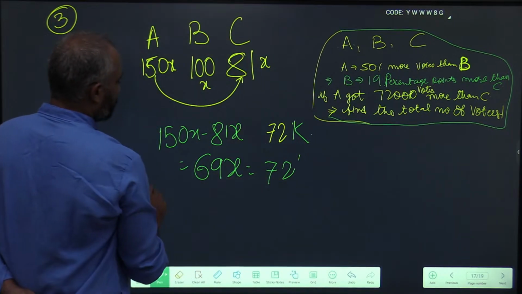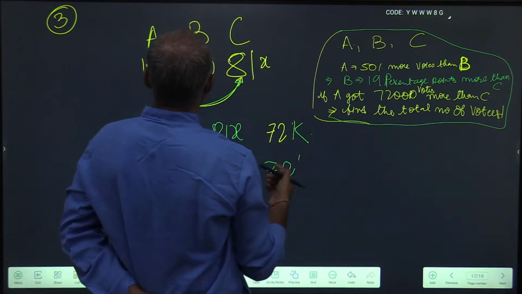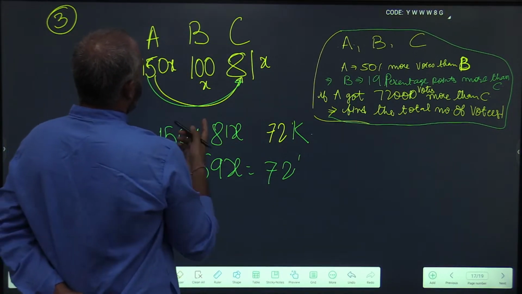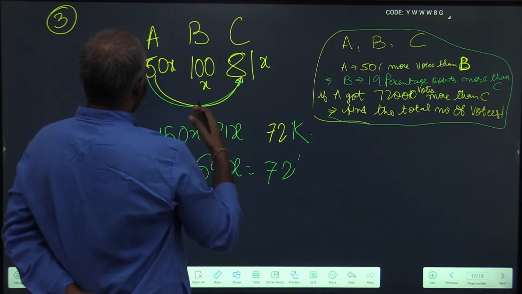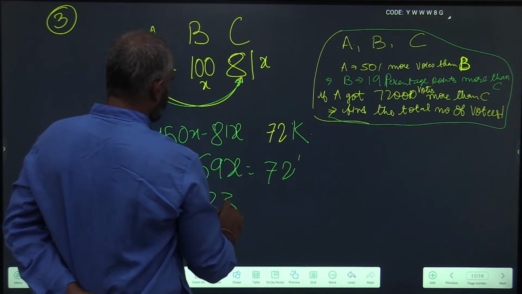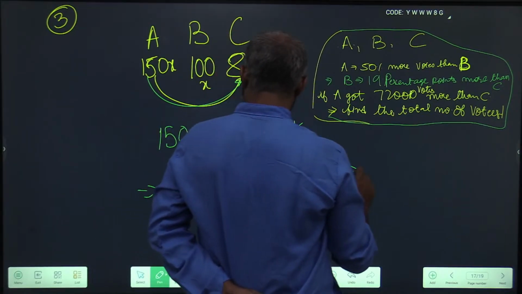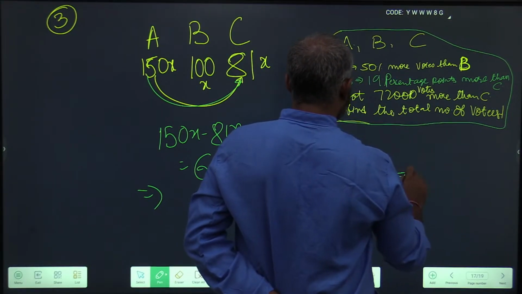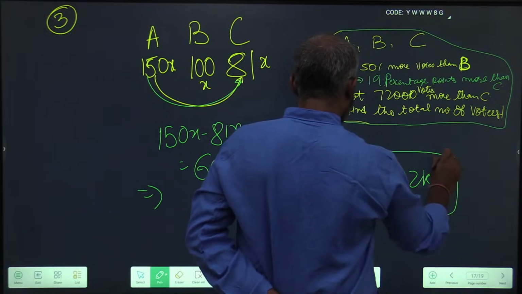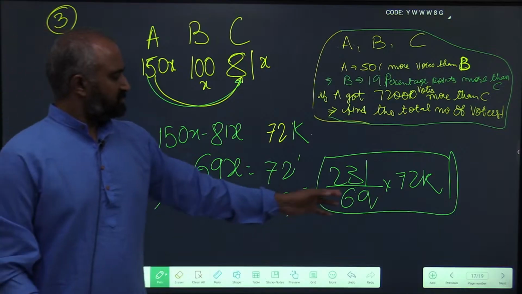We need the total number of voters: 150 plus 100 is 250, plus 81 is 331. So this becomes 331 by 69 into 72k. The calculation becomes difficult.